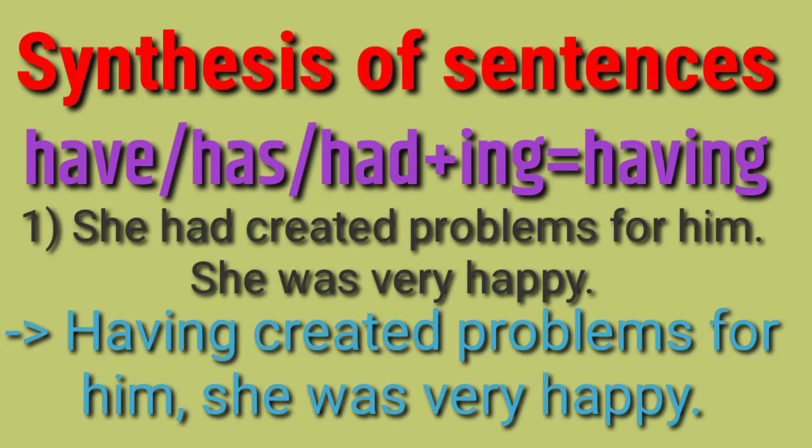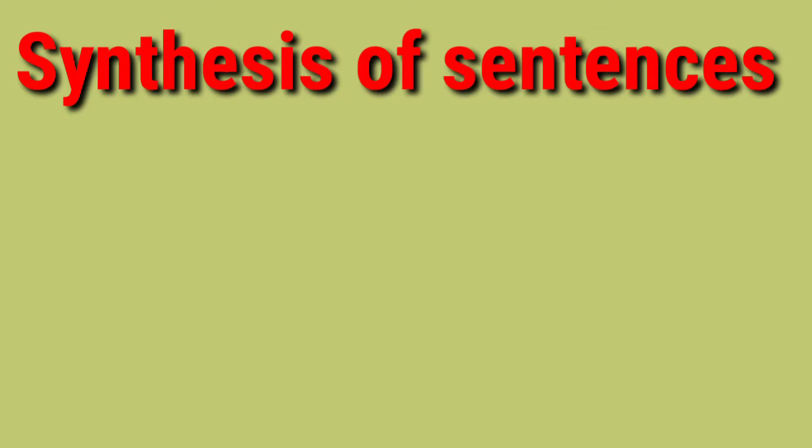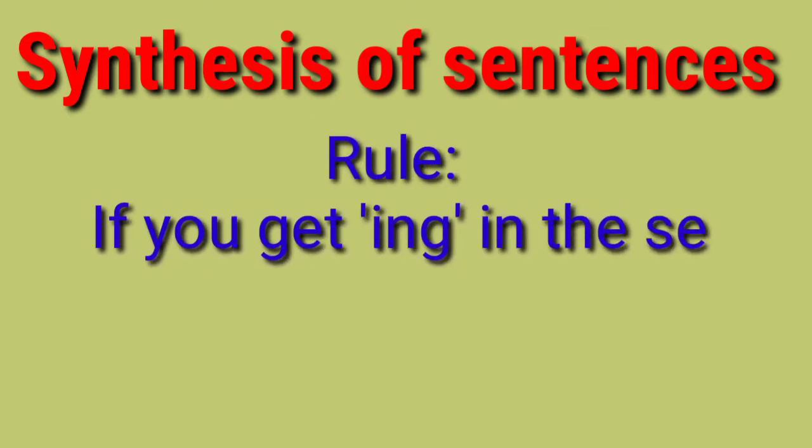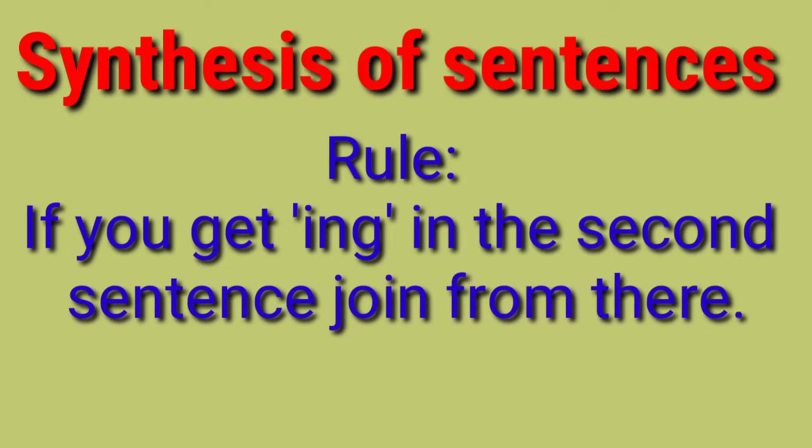And again, let us see here in participle we are making the ing form of the main verb, but sometimes what happens, already there is ing in the given sentence, and so if you get ing in the second sentence, join from there only. Now you have no need to change that verb into ing form, but you have to join the sentence from there.